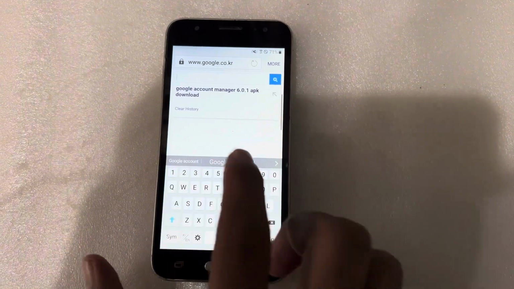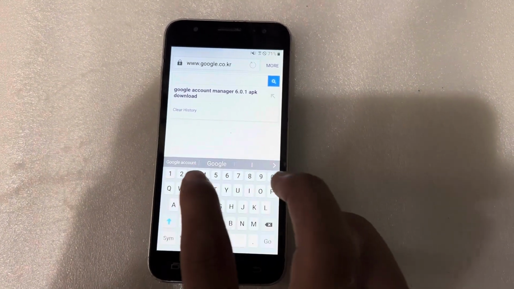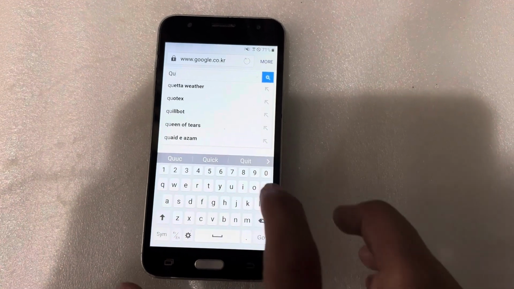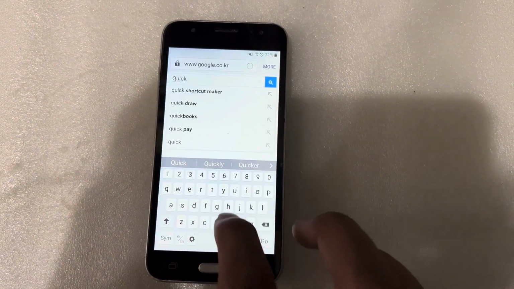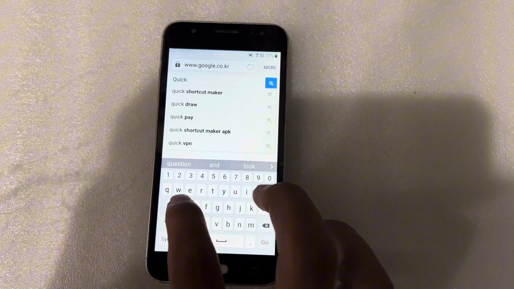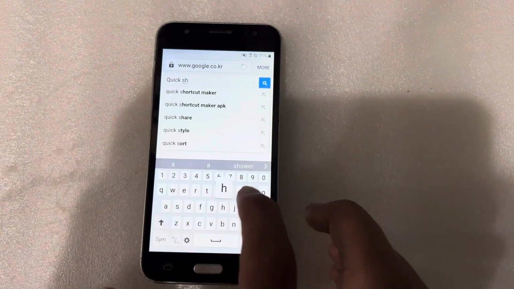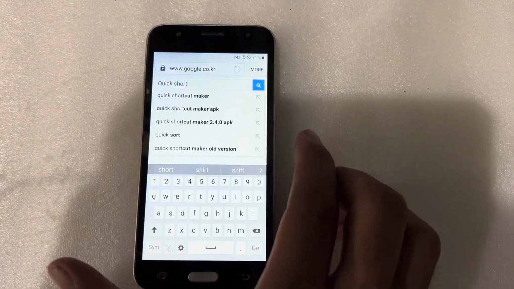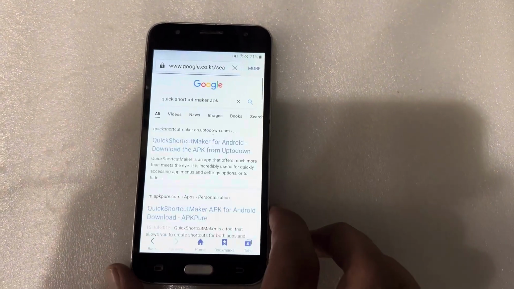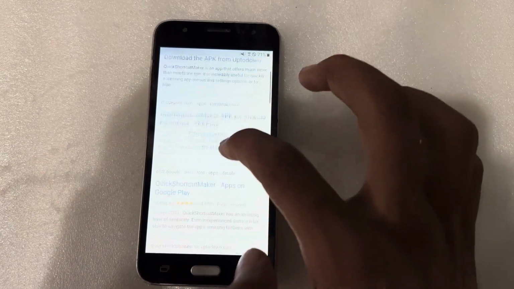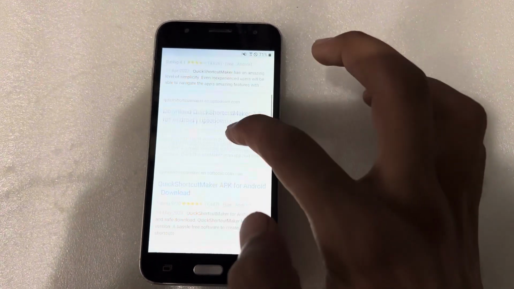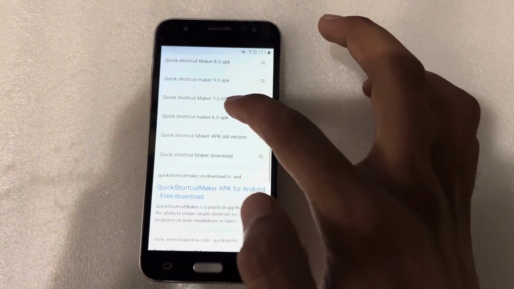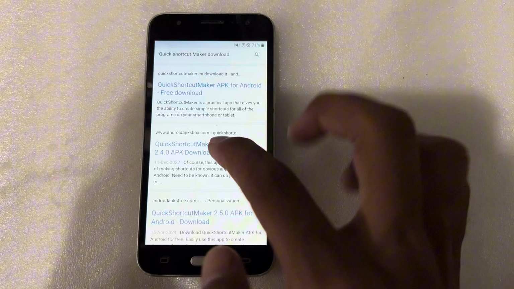I will search here the quick shortcut maker APK, quick shortcut maker APK. So I will press on the quick shortcut maker APK. Scroll down. I will download this one from the Android APK box.